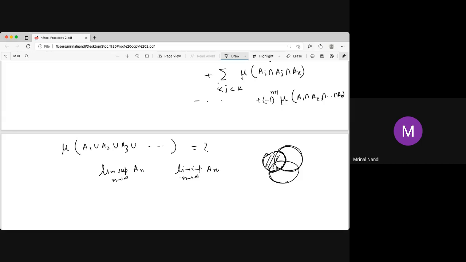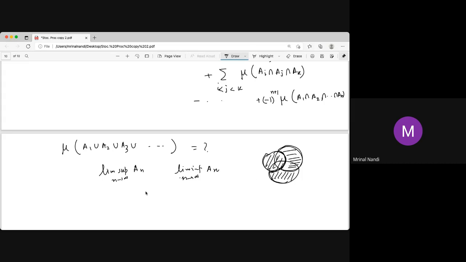The first set you choose as it is. In the second, you don't choose A2, it is A2 minus A1. In the third, you don't choose A3, it is A3 minus A1 union A2, like that. And in that case, B1, B2, B3 are disjoint. Now we can just add because they are disjoint. So this is actually taken care of with the lim sup and lim inf, which we discussed in the first video.